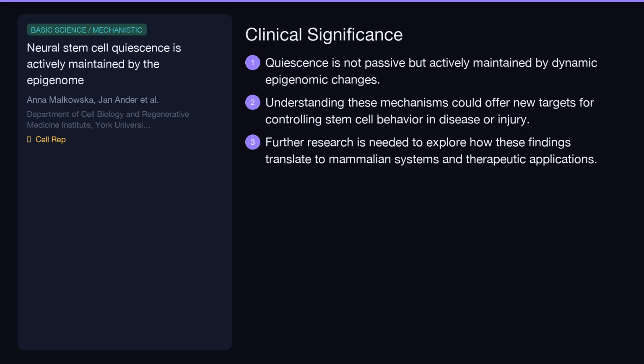This research reveals that neural stem cell quiescence is an actively regulated process, driven by significant epigenomic remodeling. This opens up exciting possibilities for therapeutic interventions, potentially allowing us to control stem cell activity for treating neurological disorders or promoting repair. Future studies will be crucial to see if these findings hold true in humans and how we